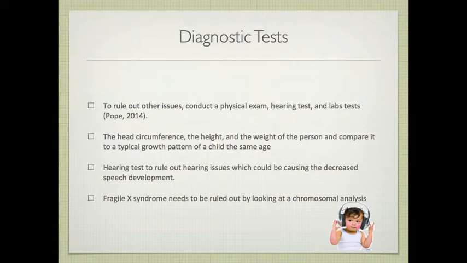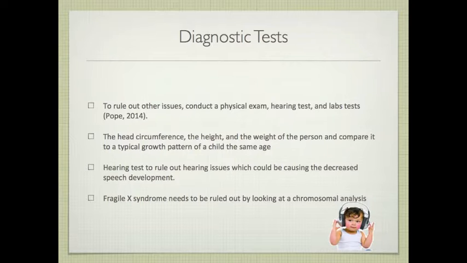Some things that may help diagnose if the patient has autism or other physical issues causing the symptoms would be a physical exam, a hearing test, and lab tests. When physically assessing a child who is suspected to have this disorder, the nurse will want to include the head circumference, the height of the person, and the weight and compare it to a typical growth pattern. A hearing test is used to rule out hearing issues which could be causing the decreased speech development.